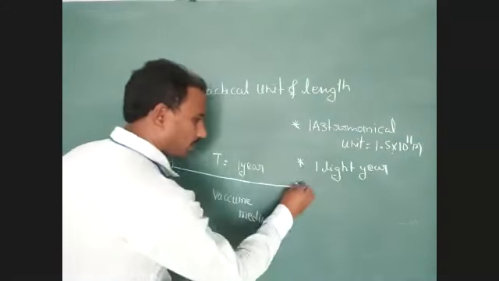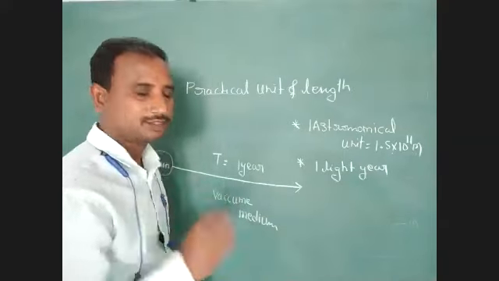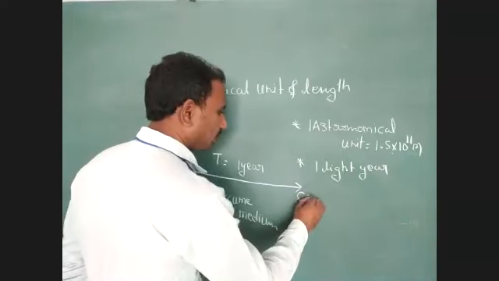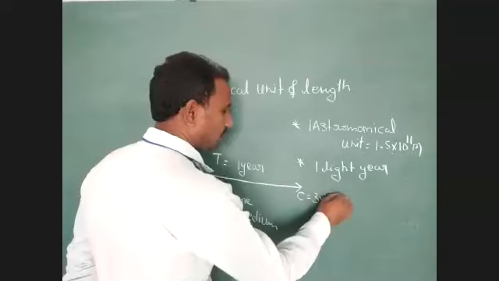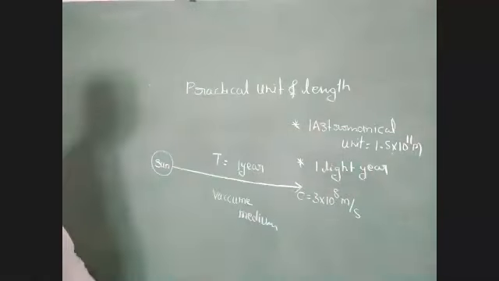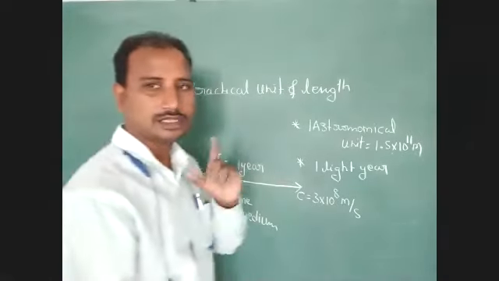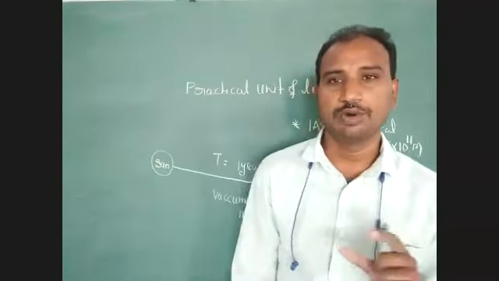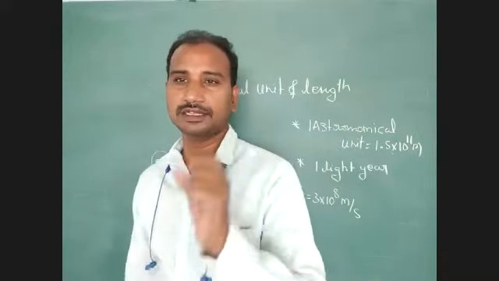Here the speed of light is constant: 3 into 10 to the power of 8 meter per second. Students, just identify here. The sun is a self-luminous body that produces light itself.